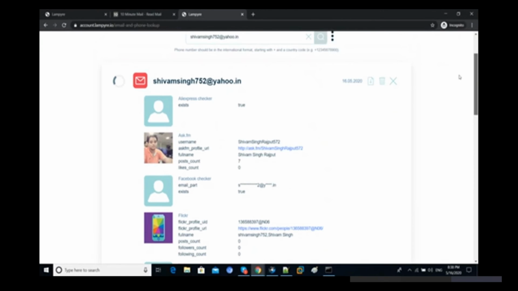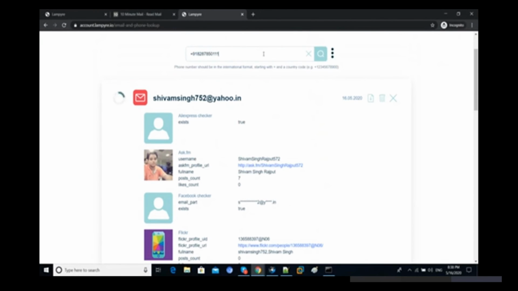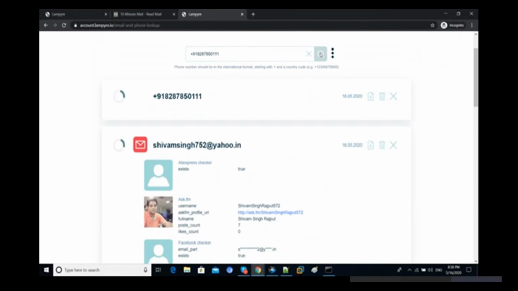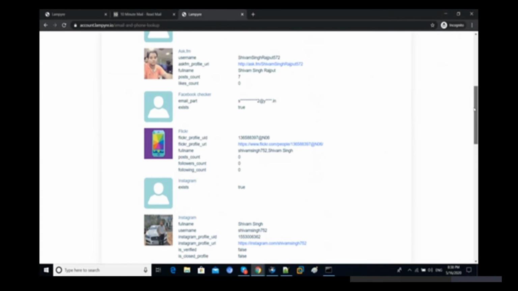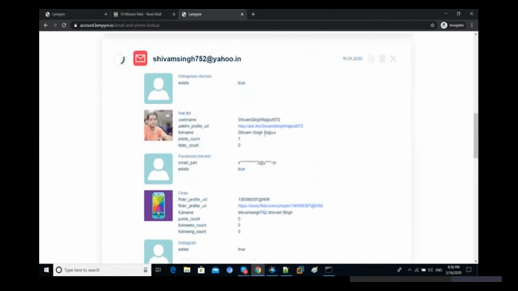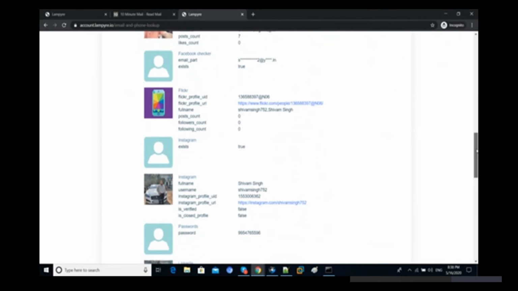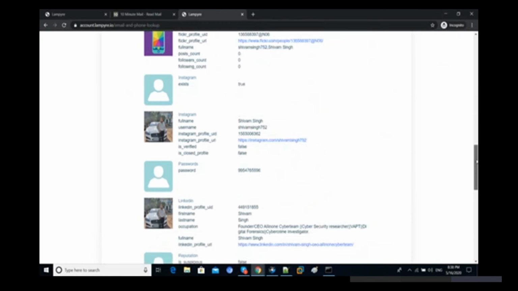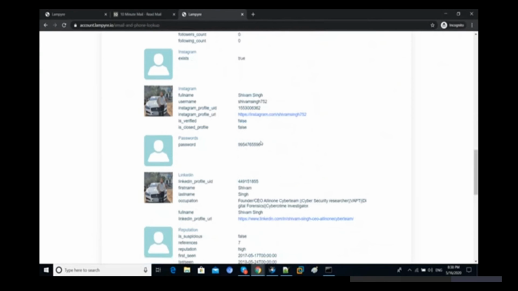Let's scan the mobile number and check. From this we have Shivam Singh and a username. We are getting this password, and this password looks like some random phone number.